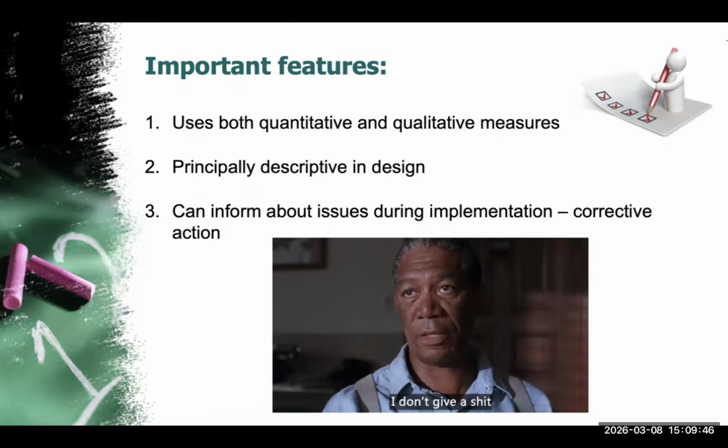Process evaluation has several important characteristics. First, it usually combines both quantitative and qualitative measures. This allows evaluators to capture both numerical indicators and participant experiences. Second, process evaluation is primarily descriptive in design. Its goal is not necessarily to prove causation, but rather to describe how the program is implemented and how it functions. Third, process evaluation is particularly useful because it can identify problems during program implementation. This means corrective actions can be taken while the program is still ongoing rather than waiting until it ends. In this way, process evaluation supports continuous program improvement.